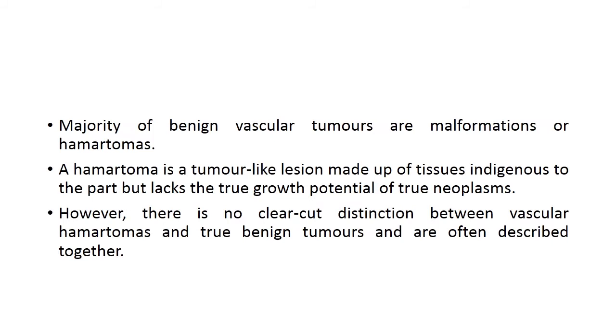Now, vascular tumors and tumor-like lesions. Majority of benign vascular tumors are malformations or hematomas. Now, hematoma is a tumor-like lesion. It is not a tumor, but it is a tumor-like lesion made up of tissues indigenous to the part. Indigenous to the part means it is present at its original site, but lacks the true growth potential of a neoplasm. That means there is only disorganized growth of any tissue, particularly at its original site, but it is not a true neoplasm. But there is no clear-cut distinction between vascular hematomas and true benign tumors, and they are often described together.